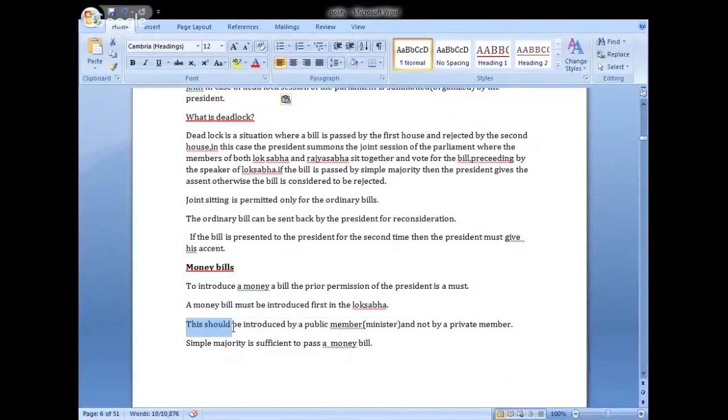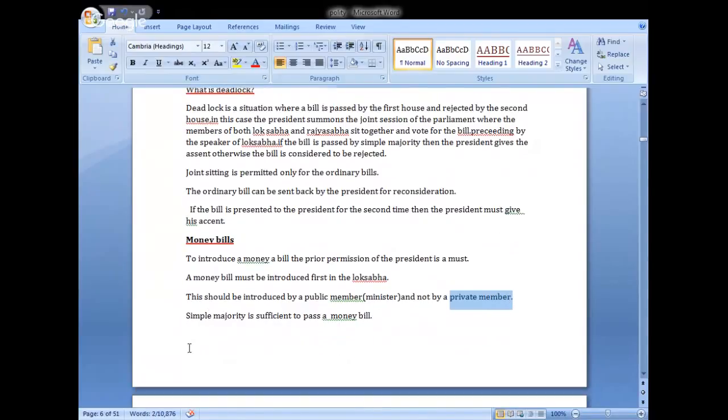This should be introduced by a public member, that means the minister, and not by a private member. It means it is introduced only in the Lok Sabha first and only by a public member. Only a minister can introduce a money bill, like the budget, not a private member. Like the ordinary bill, a simple majority is sufficient to pass the money bill.